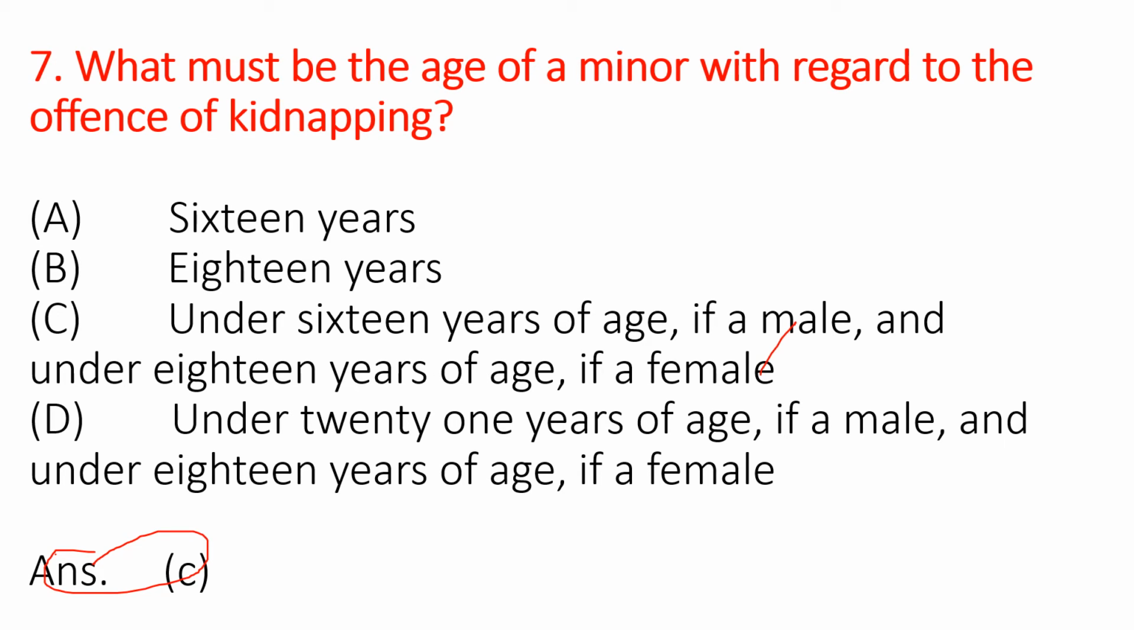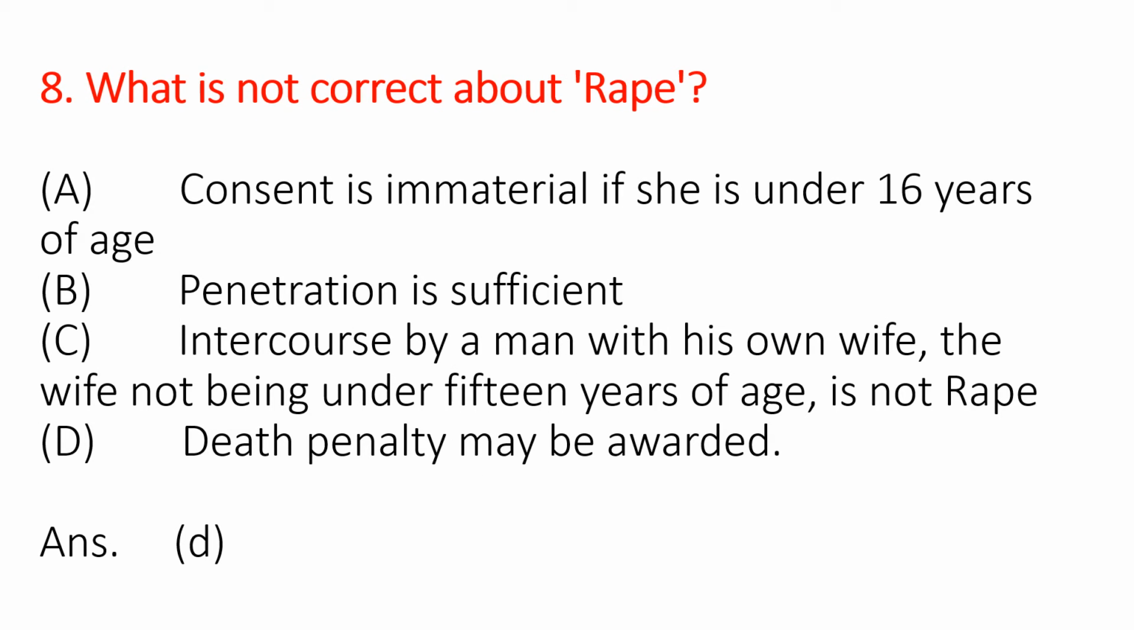Let's move on to the next question: what is not correct about rape? We have got four options here. The first option, that is A, is consent is immaterial if she is under 16 years of age. B, penetration is sufficient. C, intercourse by a man with his own wife, the wife not being under 15 years of age, is not rape. D, death penalty may be avoided. So the correct option is D, that is death penalty may be avoided.